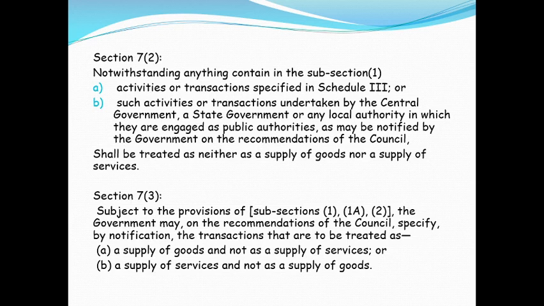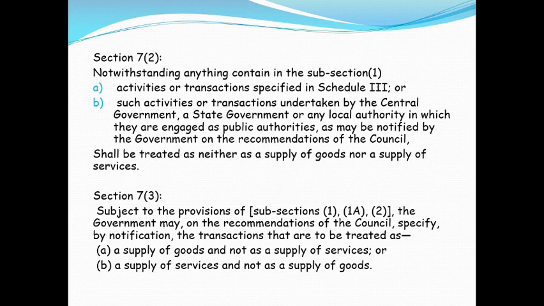See, the negative list is Schedule 3, and also the transactions which are undertaken by the central government, state government or any local authority. The public transactions are where they are engaged as public authorities and it is notified by the government on the recommendations of the GST council. So they are not considered as supply of goods nor supply of services.